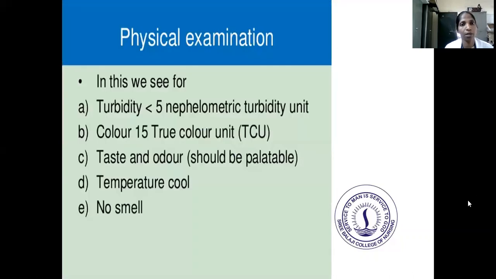Next is physical examination. The physical examination of water covers turbidity, measured in nephelometric turbidity units, color, measured in 15 true color units, taste and odor, temperature, and smell. So physical examination is needed for the water.